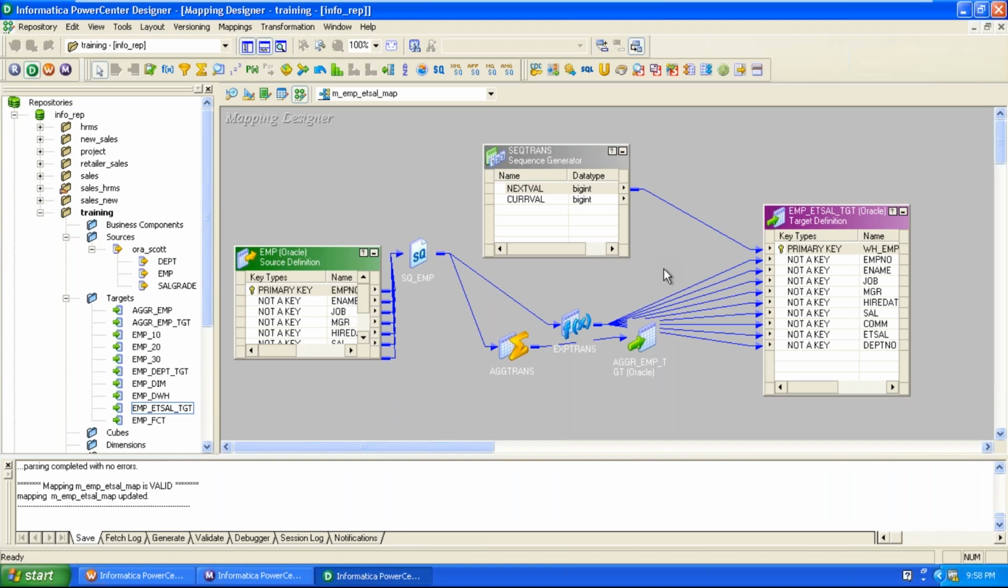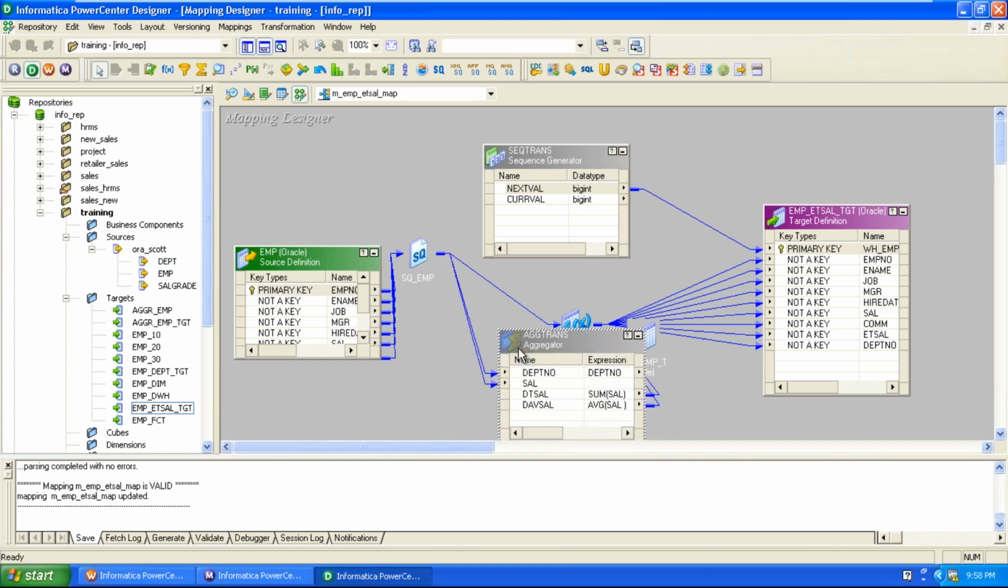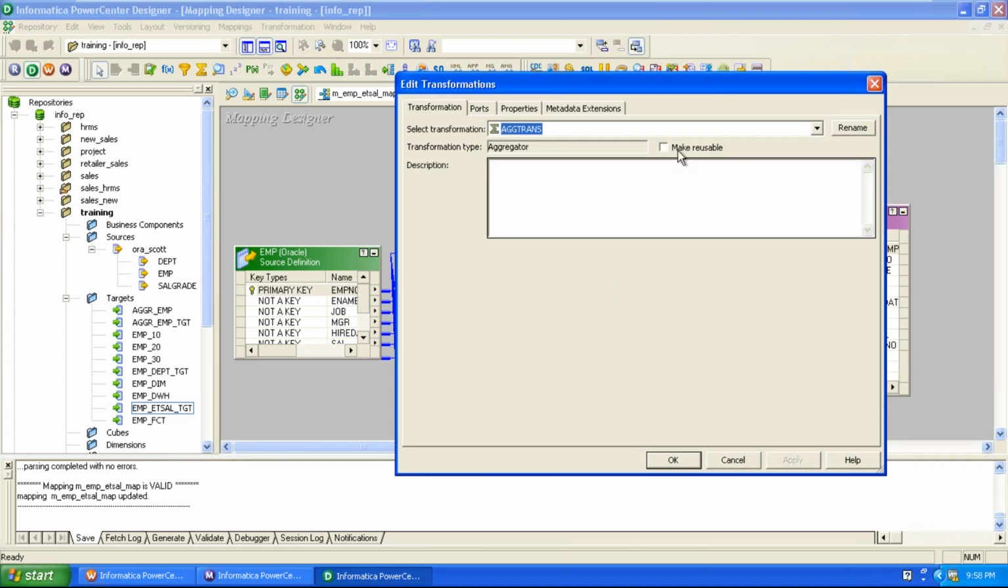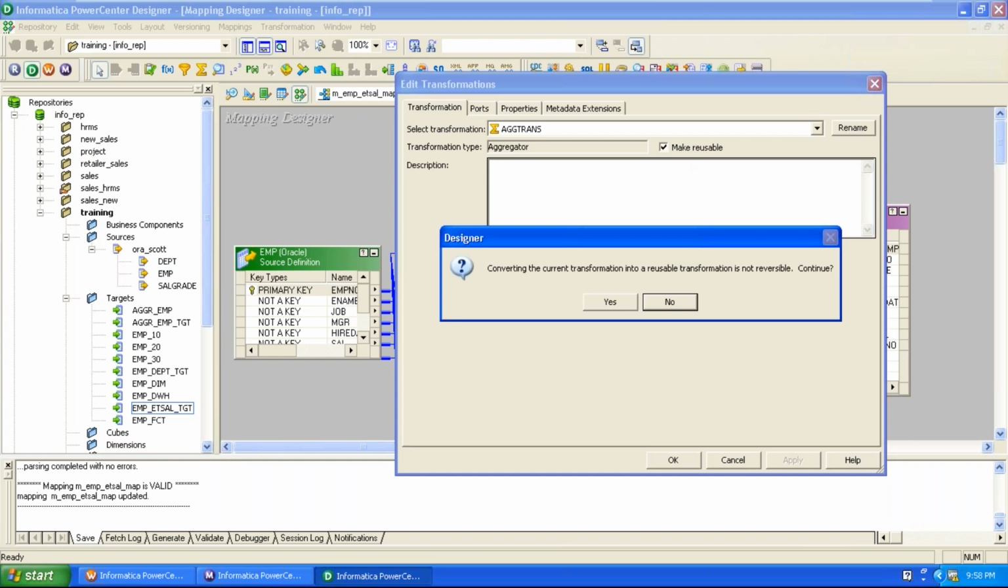Even without reusability, for example, this is the aggregator transformation. It is a non-reusable transformation because it is created in the mapping designer. Now if the logic of this aggregator transformation is needed for some other mapping, then simply we can enable the make reusable option. If we enable this option, then our current transformation is converted into a reusable transformation. That means it is available for further changes in the transformation developer only, not in the mapping designer. By the make reusable option, we convert the current transformation into a reusable transformation, but that is not reversible.